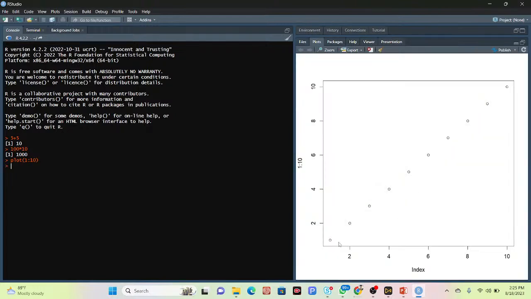So you can see it. Yeah, directly we can make the plot about that, 1 to 10. Okay. So this time, why am I using RStudio?